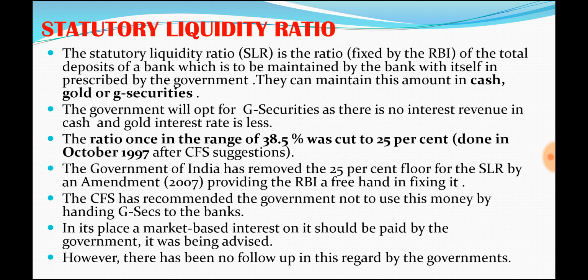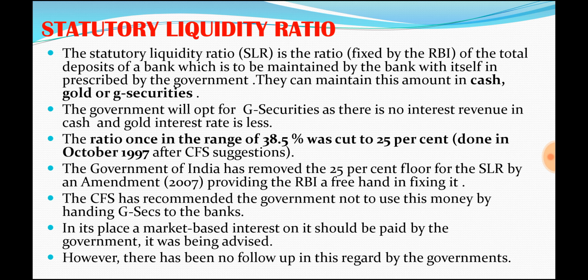The Committee on Financial Reforms, that is the Narasimhan Committee, recommended cutting this down to 25%. As per the recommendation, we started reducing this statutory liquidity ratio, and at present it stands even further down.